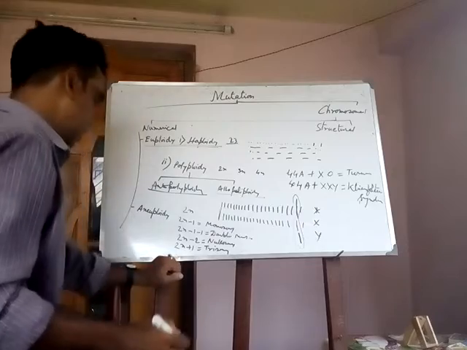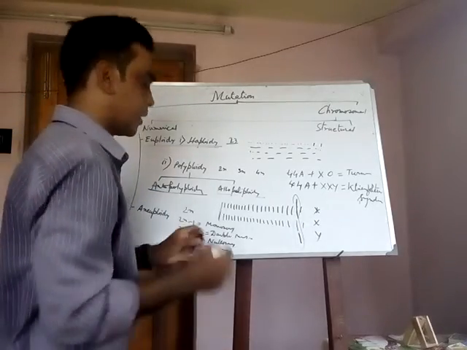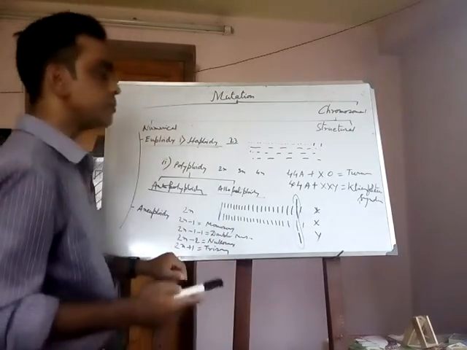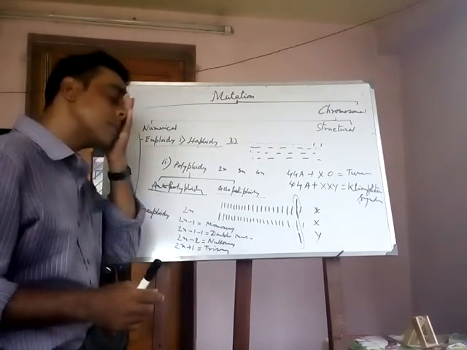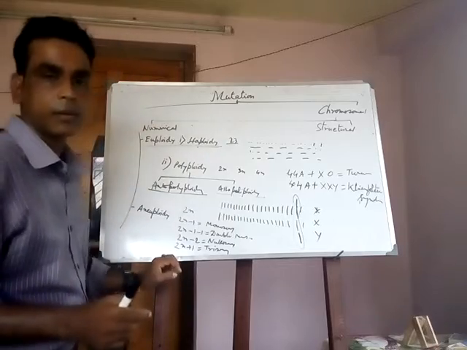The features of Turner syndrome: the physical features are peculiar.